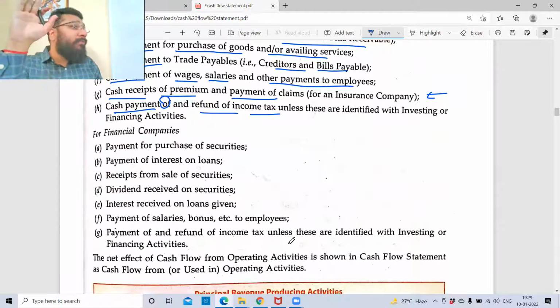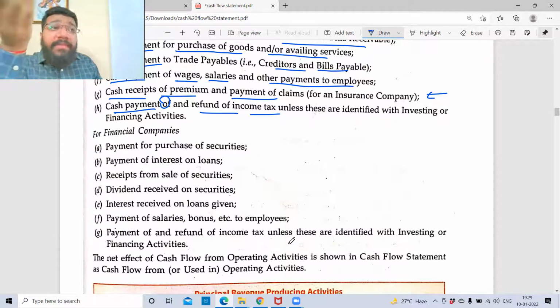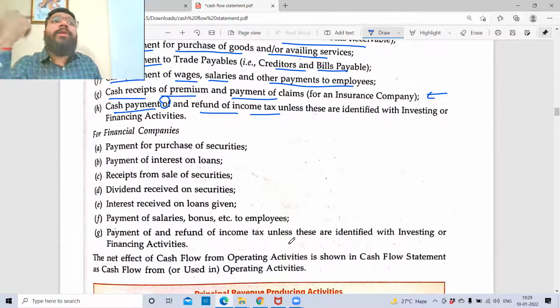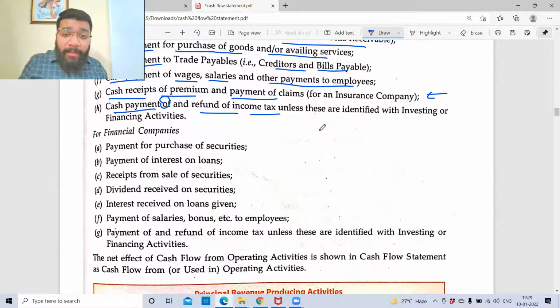Now for a finance company. Finance company means what? The company whose business is to lend or invest. If I'm lending money to you, what will you give me in return? Interest. So interest is my core business activity. Understand one thing.